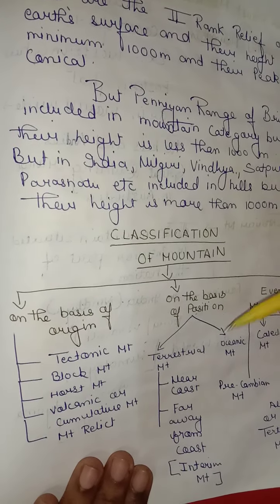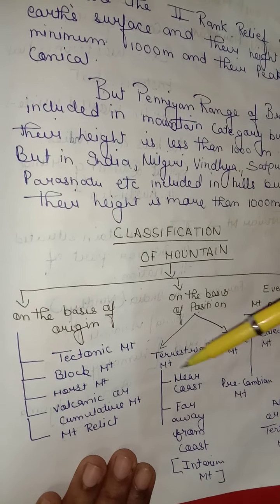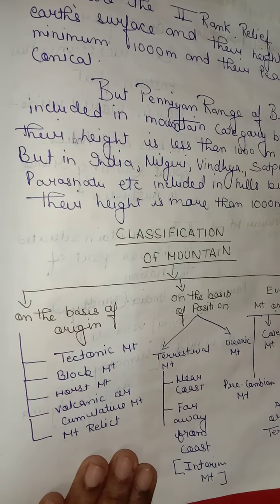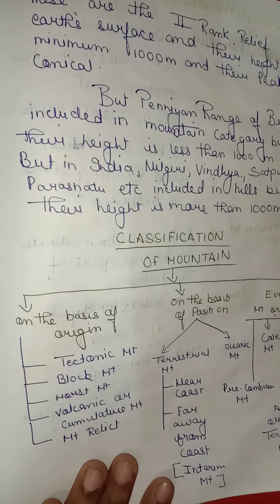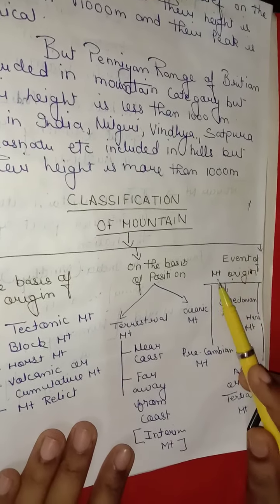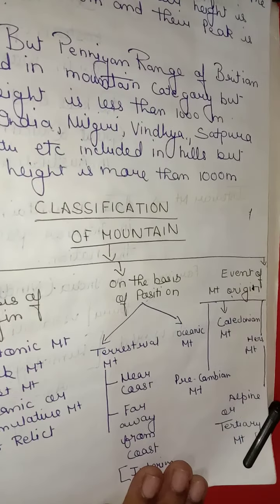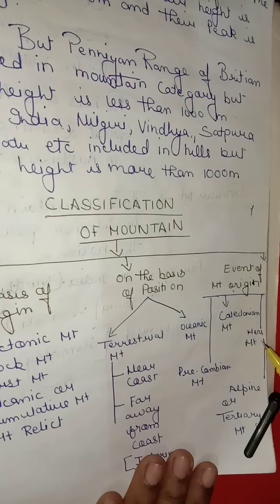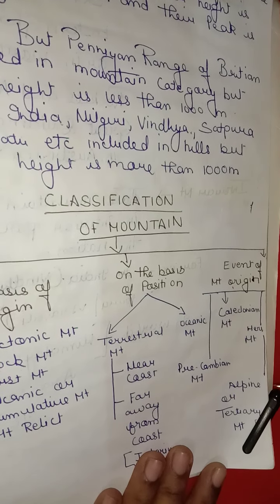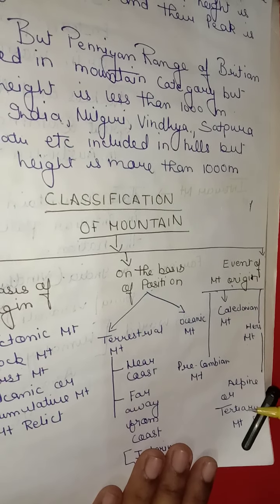On the basis of position they are divided into two parts: terrestrial mountain and oceanic mountain. Near coast, far away from the coast, interior mountain. And event of mountain origin, third one: Caledonian mountain, Precambrian mountain, and Hercynian mountain, alpine or tertiary mountain.